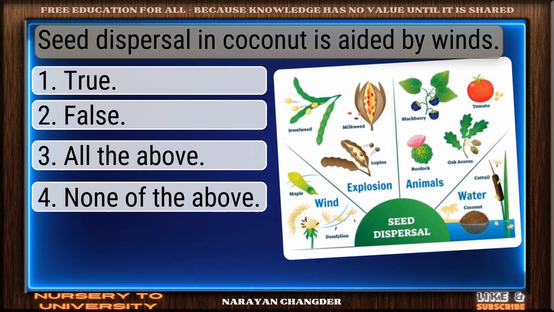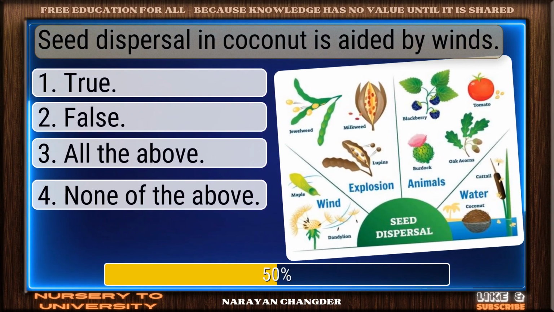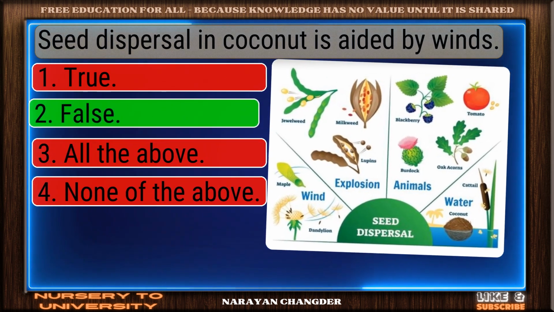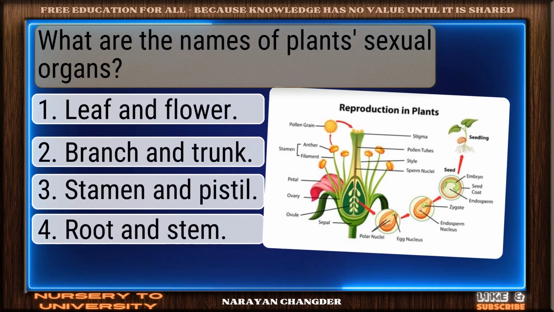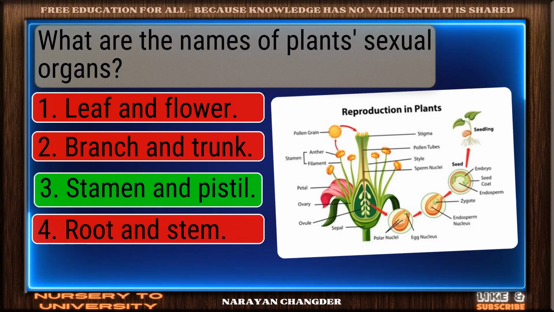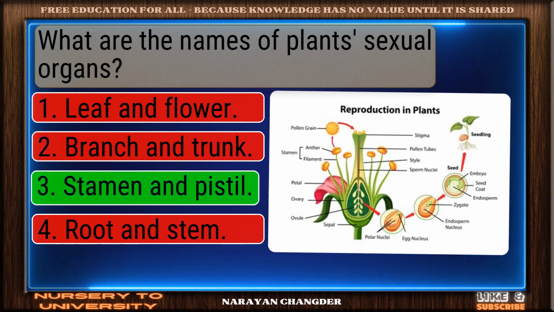Question number 5. Seed dispersal in coconut is aided by winds. Correct. False is the right answer. Question number 6. What are the names of plants' sexual organs? Nicely done. Stamen and pistil is a solid answer.